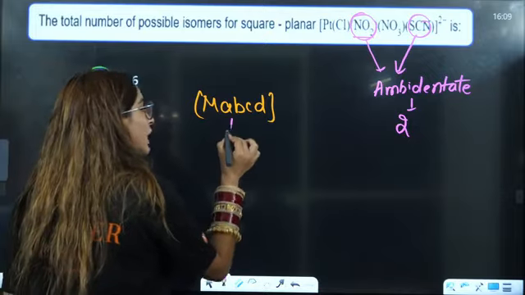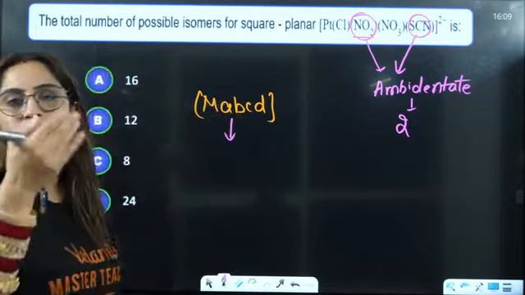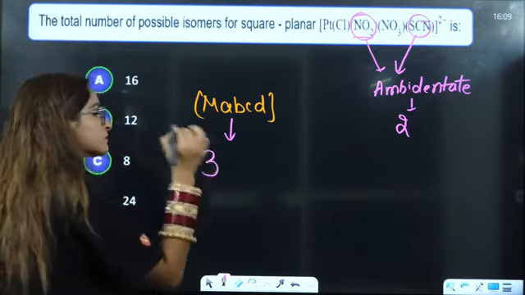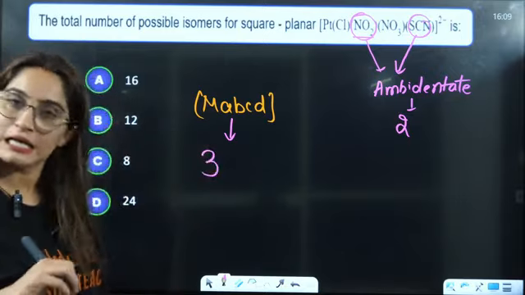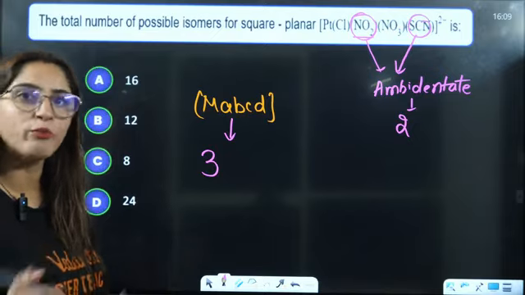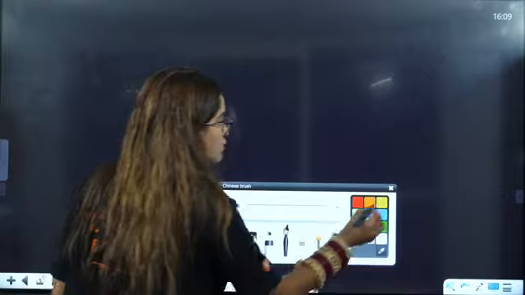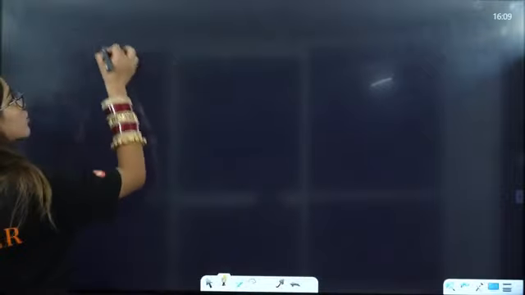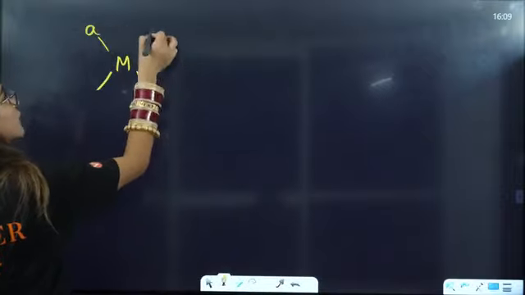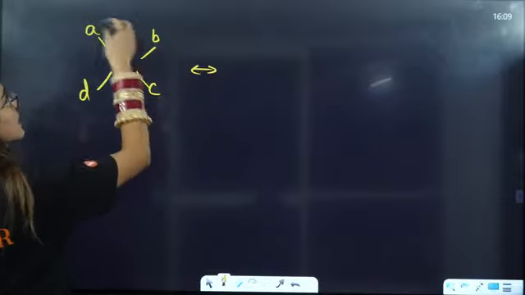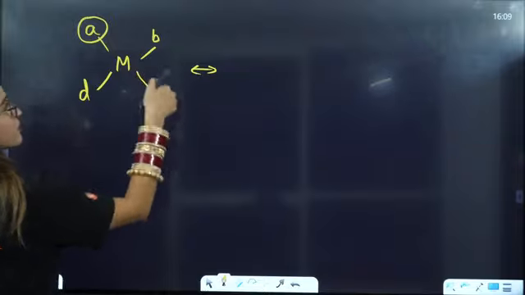First, tell me, if you have a simple M, A, B, C, D kind of compound, then it gives you 3 geometrical isomers by interchanging the positions. Ma'am, how is it going to give you 3 isomers? For those students who don't know this, ma'am, how can we just cram that this is going to give us 3 isomers? So simple: fix it, exchange B and C here.